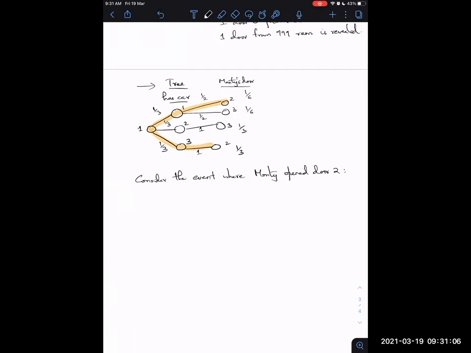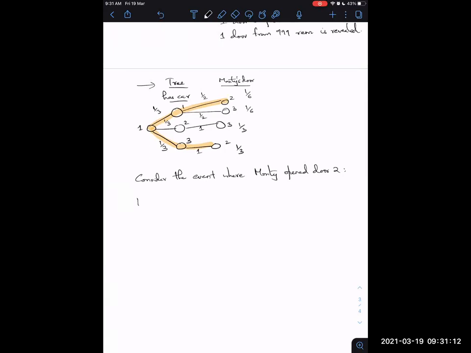And what we need to know is the probability that we will get a car by switching. Let's denote this event of opening door 2 by M2, and the probability that you get the car, by which I mean you get the car by switching, given M2 is what we need to understand.